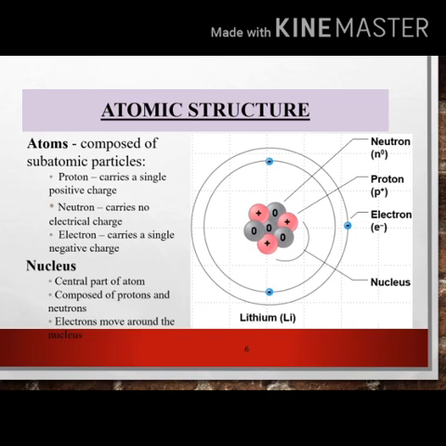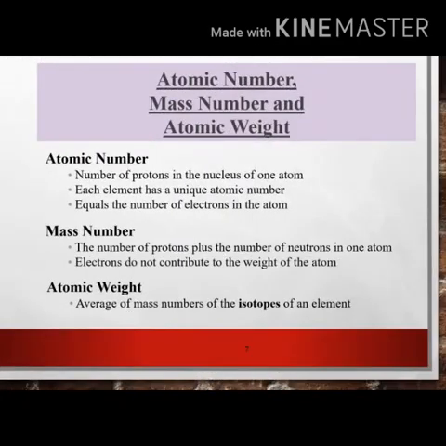What is atomic number? What is atomic mass? What is atomic weight? First, atomic number is the number of protons in the nucleus of one atom. Second, each element has a unique atomic number. Third, it is equal to the number of electrons in the atom. Second, atomic mass: the number of protons plus the number of neutrons in one atom is called the mass number. Electrons do not contribute to the weight of the atom.